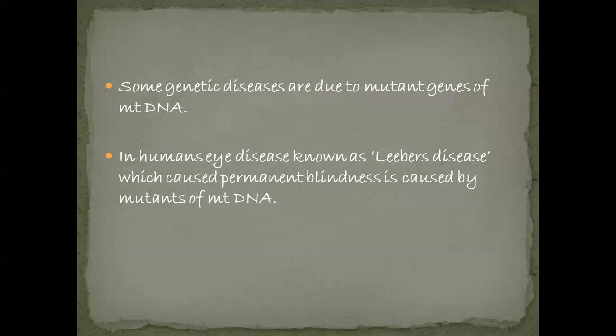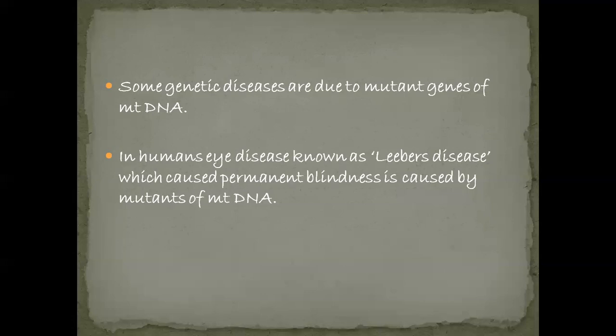An example of such genetic diseases in human beings is Leber's disease, which causes permanent blindness. This Leber's disease occurs due to mutations of mitochondrial DNA.